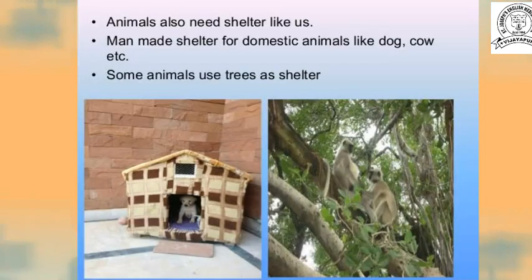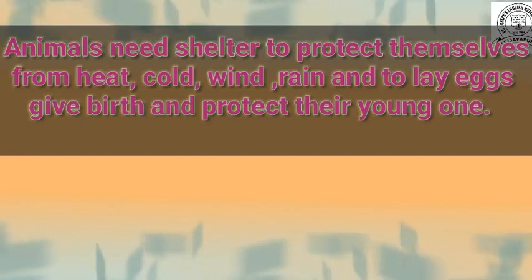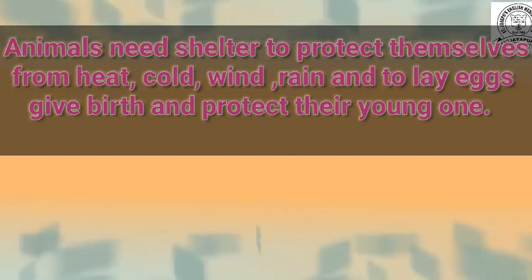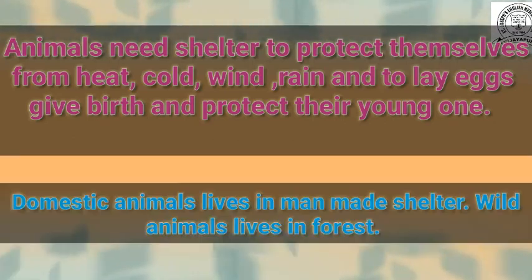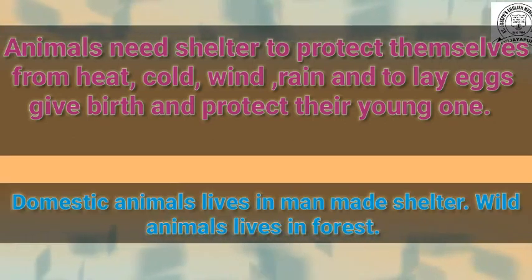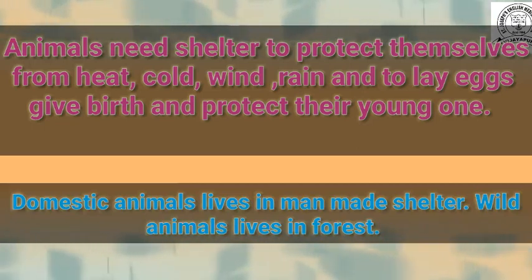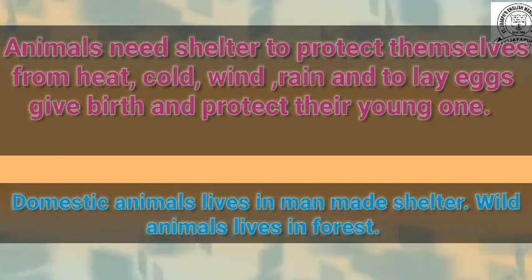Now animals also need a house, children, means animals need shelter to protect themselves from heat, cold, wind and rain, and to lay the eggs, give birth to their young ones, and for the protection of their young ones. Children, domestic animals live in a man-made shelter and wild animals live in a forest. Now one by one we discuss where the domestic animals live and where the wild animals live.